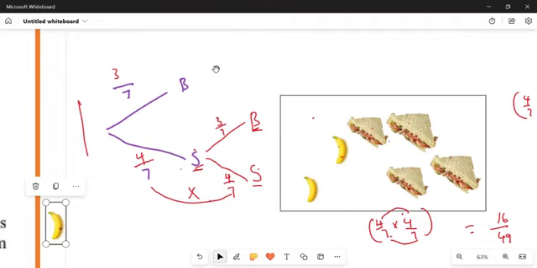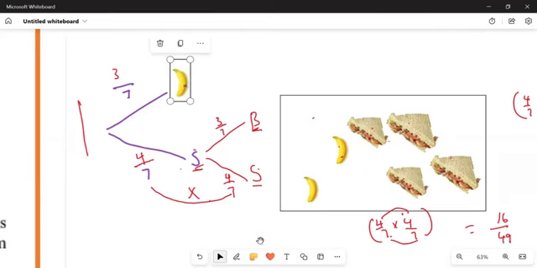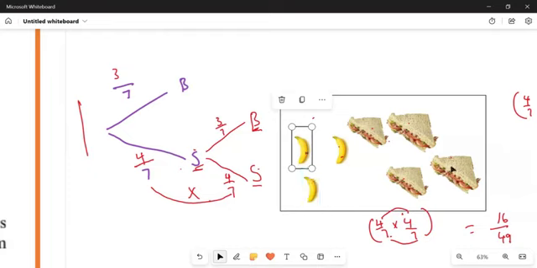This branch represents bananas. Okay? I choose a banana. Here is the banana. Put it here. You chose a banana. Now you're going to choose for the second time. When you choose for the second time, remember, you're going to take this banana. Instead of eating it, you take it back. Because they're calling me, I can't eat the banana while I'm walking. I'll come back and choose again.